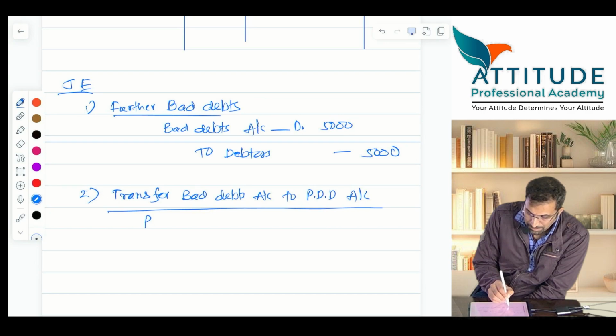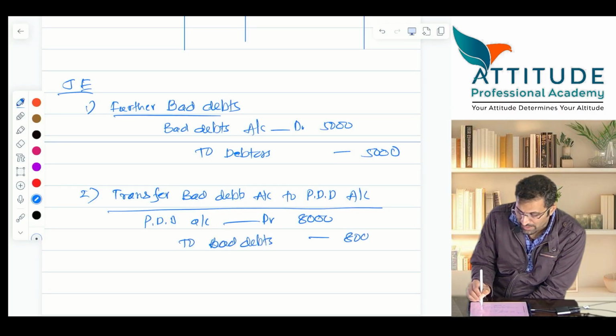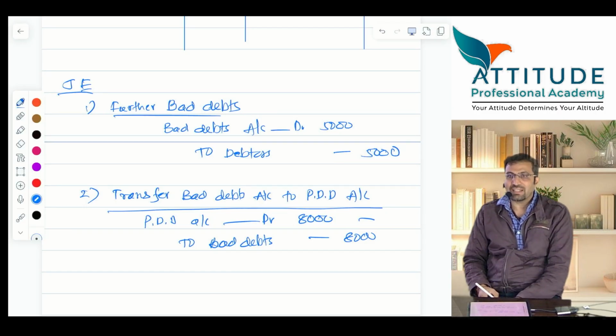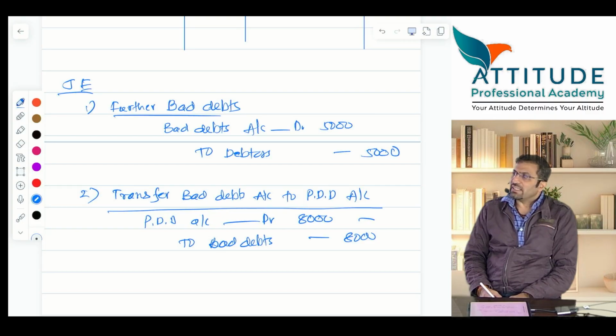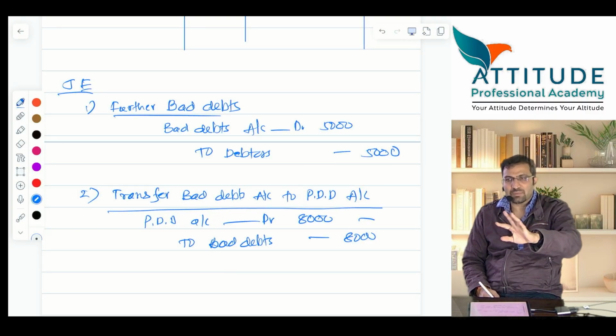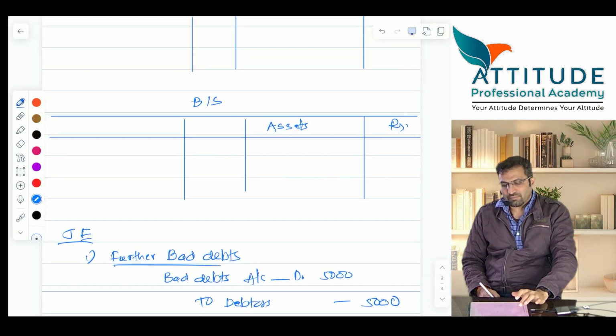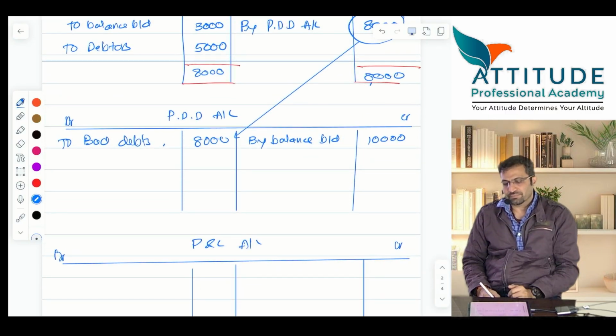Entry: PDD account debit 8,000 to bad debts 8,000, because there is an opening balance. Opening in the sense there is a balance which is 3,000. It is equal, total is 8,000. Did you get it? Actually, after passing this entry it will be posted in the ledger, but I explain it to you in the reverse way. Understood?